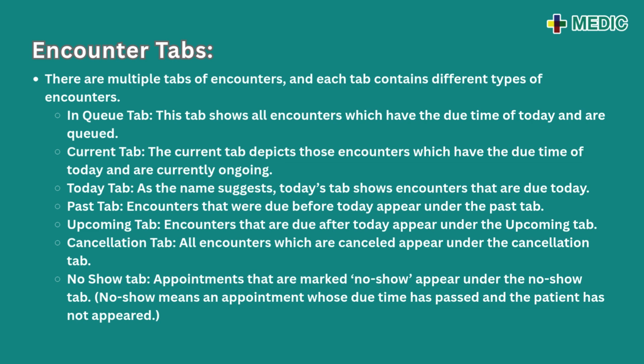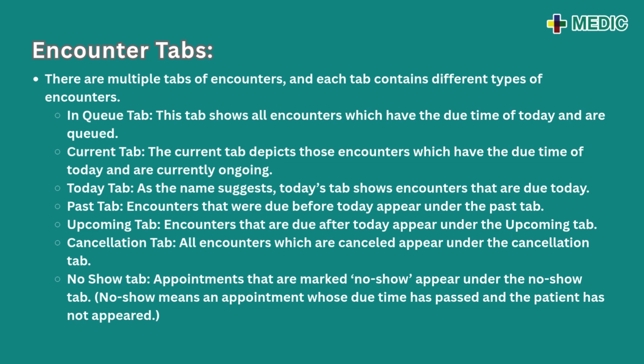In Queue tab. This tab shows all encounters which have the due time of today and are queued. Current tab. The current tab depicts those encounters which have the due time of today and are currently ongoing. Today tab. As the name suggests, today's tab shows encounters that are due today.